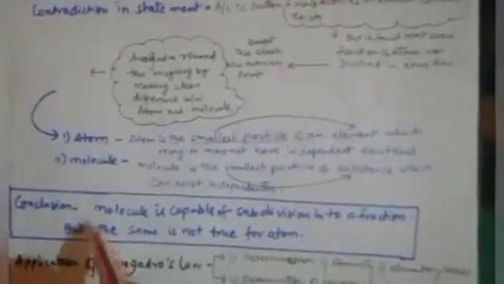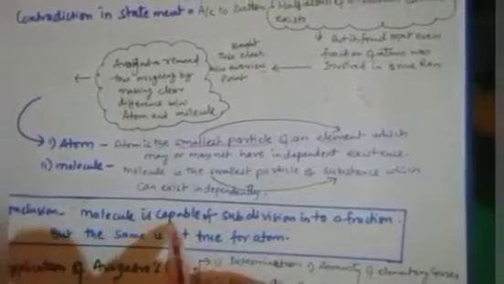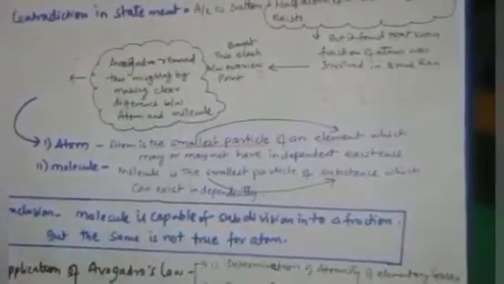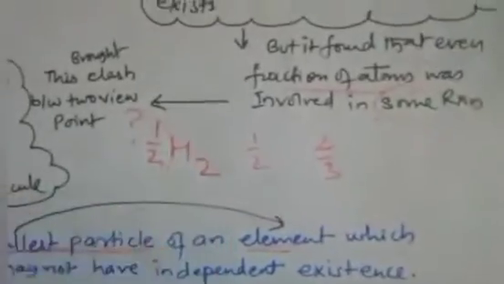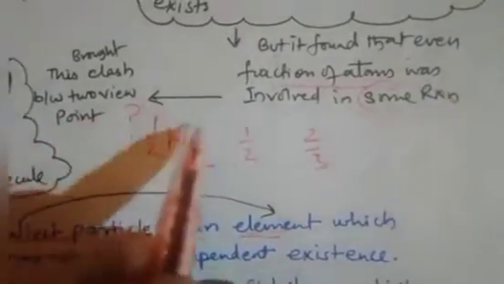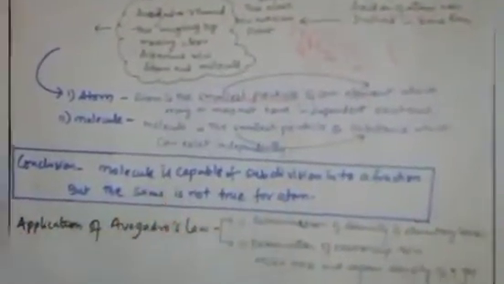Okay, so what conclusion came from this theory? A molecule is capable of dividing into fractions, but the same is not true for an atom. It means that an atom cannot be in fraction; it is the molecule that is in fraction. So the fractions we have seen in some reactions are not of atoms. Like we cannot write a fraction in front of H. There is H2, and H2 can be written in fraction. Clear? This is a molecule and this single H is an atom. So a molecule can be written in fraction, but an atom cannot.